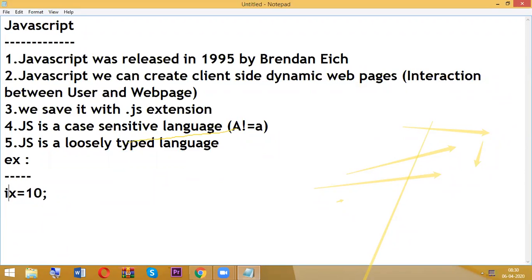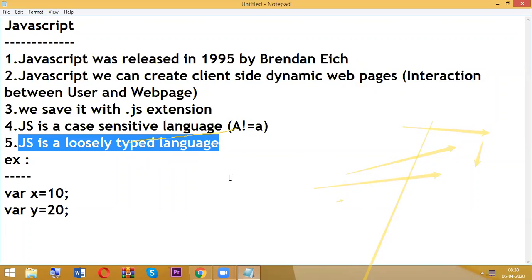So no need to type int, char, float, something like that. Just one prefix should be there, and that prefix is var, that is enough. So var x equal to 10, var y equal to 20. That means JavaScript is a loosely typed language, no need to follow any strict rules here.